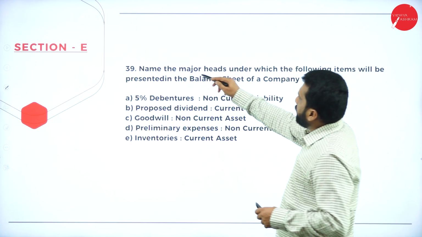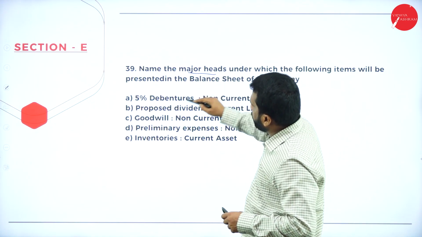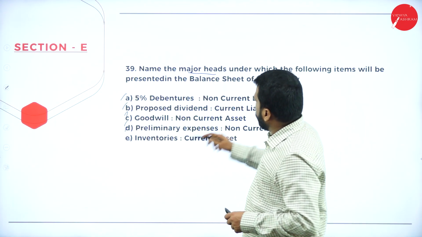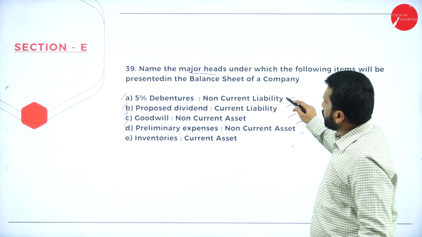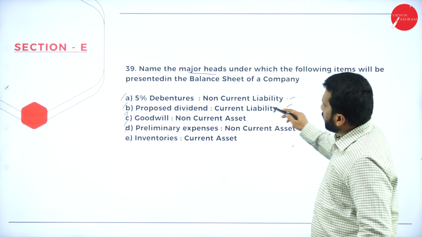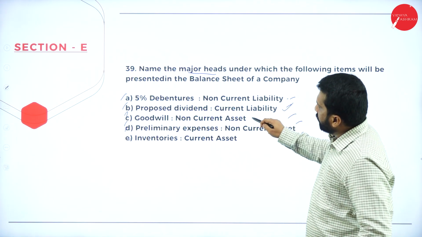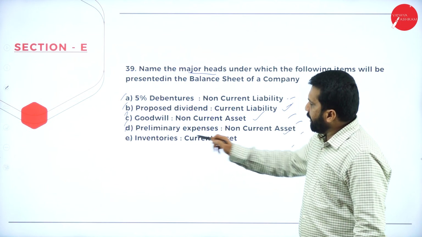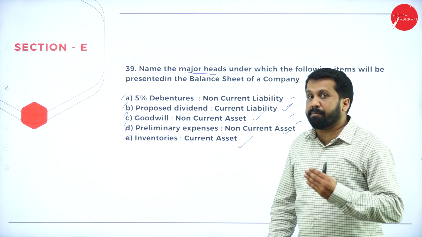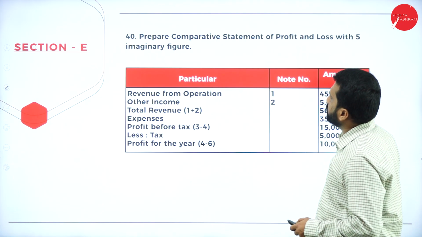Next, name the major heads. The question will be this. Your answers are this. Debenture comes under non-current. Proposed dividend, current. Goodwill, non-current. Preliminary expenses, non-current. Inventory, current. This is the bifurcation you are supposed to do.